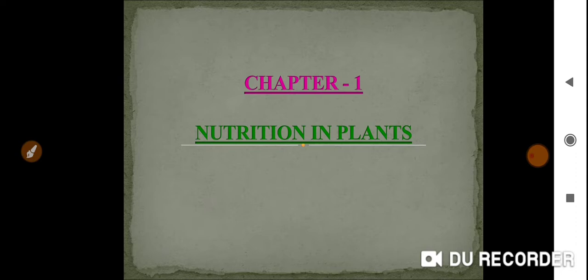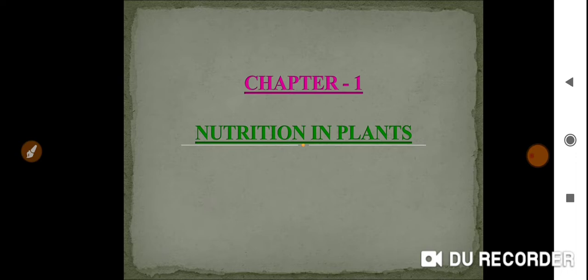So my question is that food is essential for all living organisms. Whether a plant is a living organism or a non-living organism? Yes, a plant is a living organism.